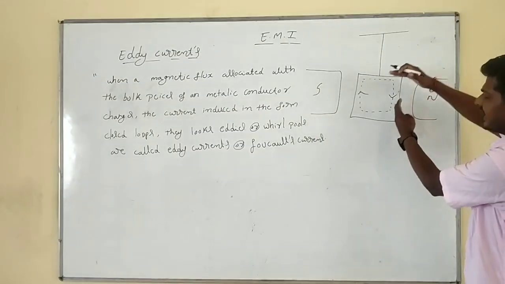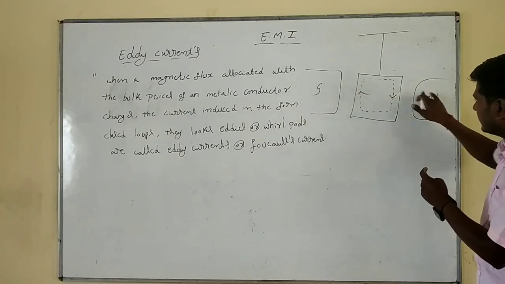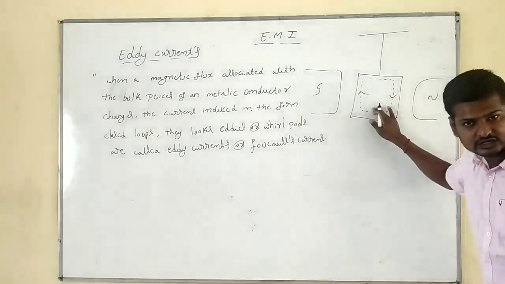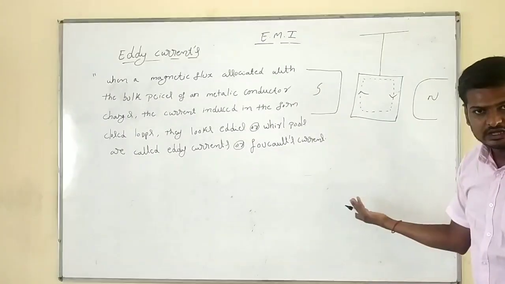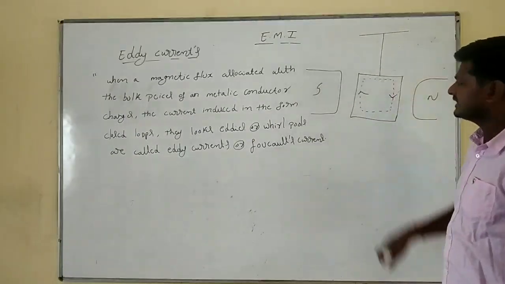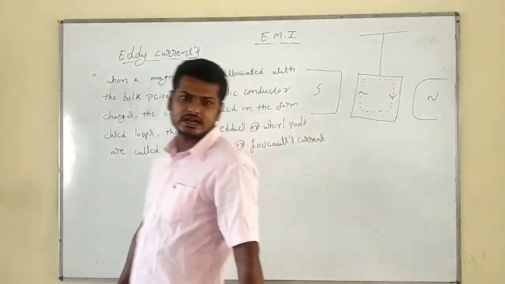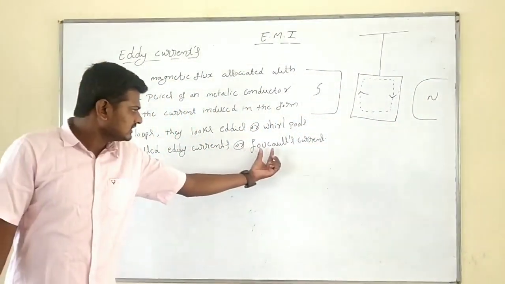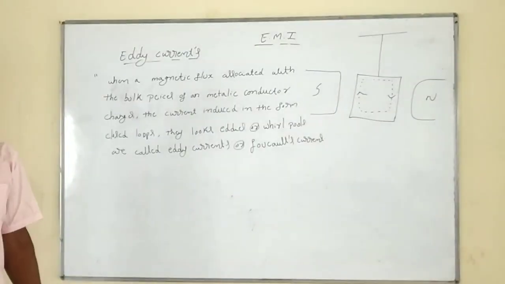Because when it oscillates freely, what will happen? The field lines are cut by the coil. When the field lines are cut, the flux changes. When the flux changes, the current is induced. What do we call this? Eddy currents, first invented by Foucault, so we call it Foucault's current.